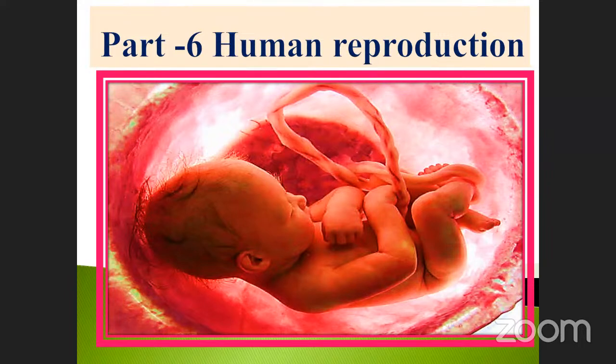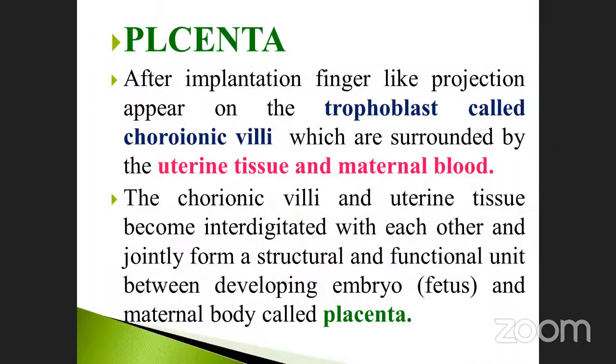See here, first placenta. Before that, what we have discussed already, after implantation. What is implantation? Already discussed. The egg adheres on the surface of the endometrium, isn't it? That is implantation. So after that, what happened? The finger-like projections also appeared.